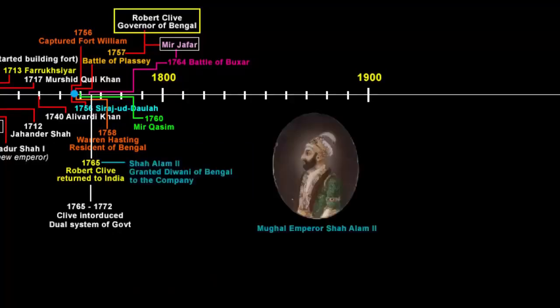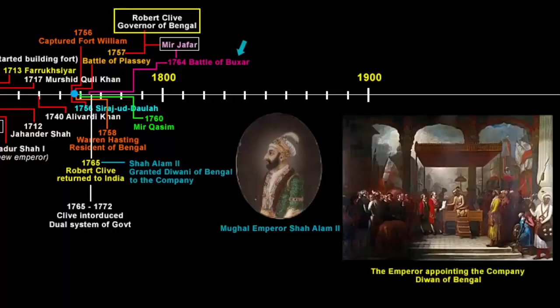With no surprise, finally in 1765, the Mughal Emperor Shah Alam II appointed the company as the Diwan of the Bengal provinces. Of course, the emperor did not do this of his own free will. The Mughal Emperor Shah Alam II had just been defeated by the English in the Battle of Buxar. He was forced to grant the Diwani of Bengal to the English company. As the Diwan of Bengal, the company got the right to collect taxes on behalf of the emperor from the eastern provinces of Bengal, Bihar, and Orissa. These rights allowed the company to collect revenue directly from the people of Bengal, Bihar, and Orissa. In return, the company paid an annual tribute to the emperor.